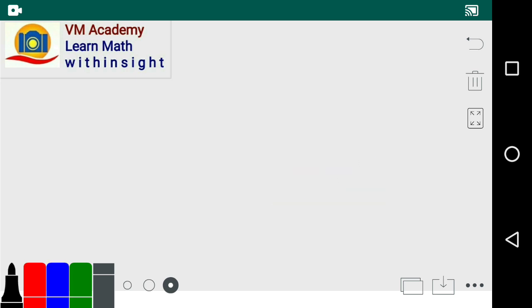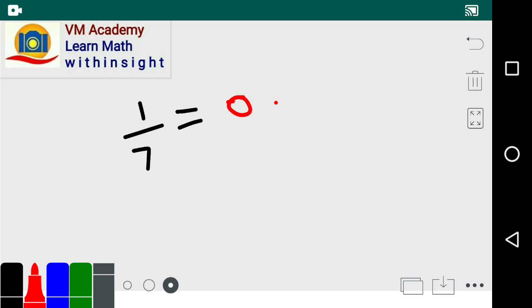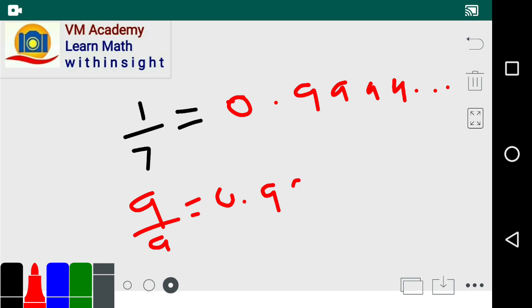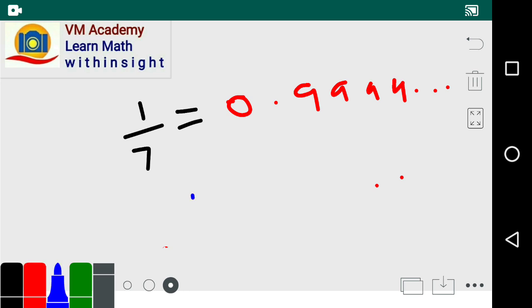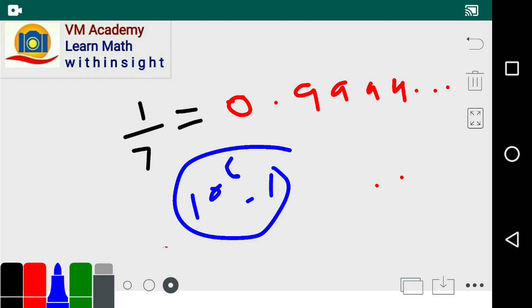Now 1 divided by 7 can be written, friends, as 0.99999, and so on, because we previously learned that 9 by 9 is nothing but 0.9999 infinitely, and we already know 10 raised to 6 minus 1 is perfectly divisible by 7.